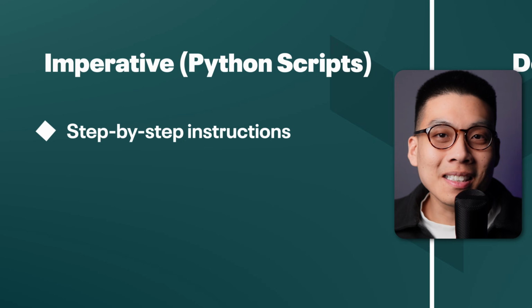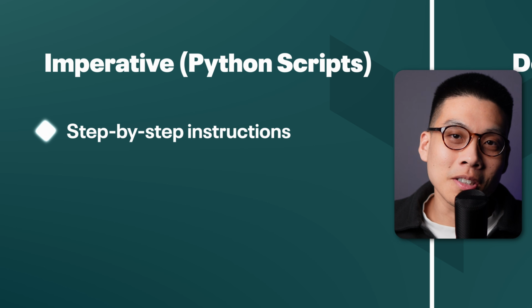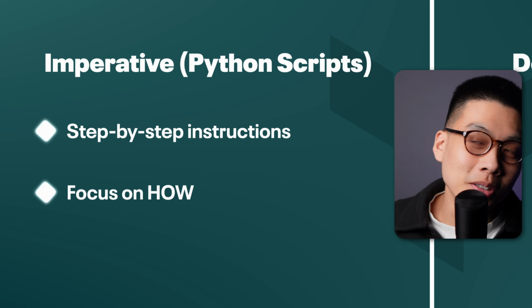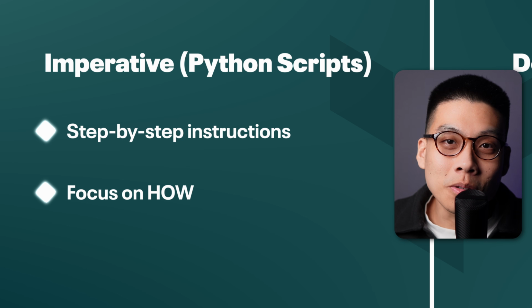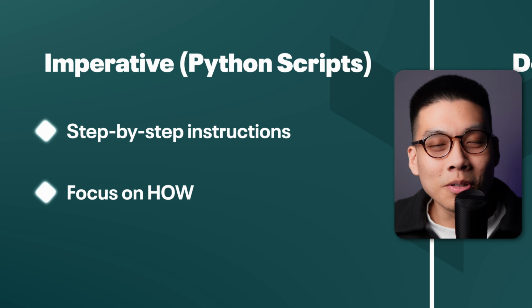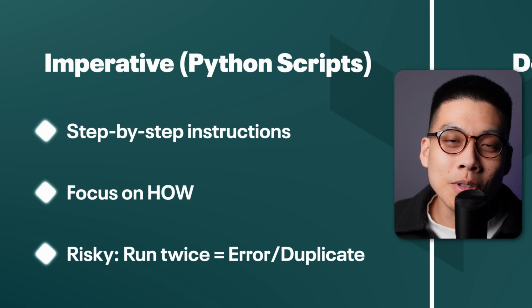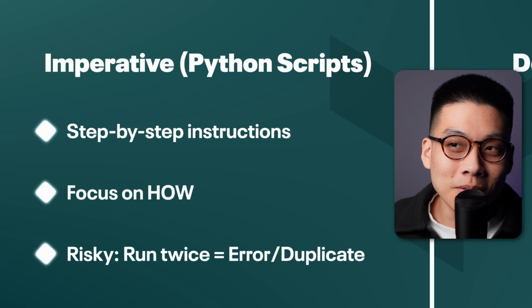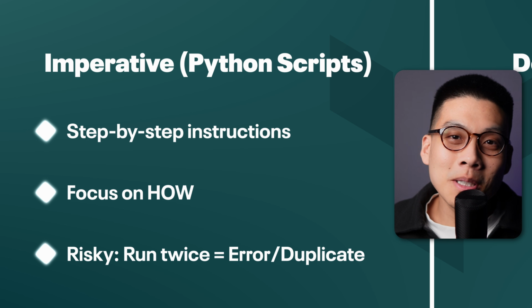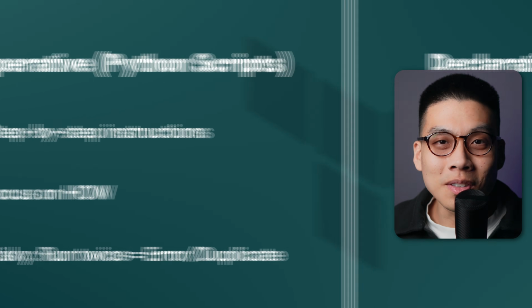Think of it like getting in a taxi and giving the driver turn-by-turn directions. Turn left here, drive 500 meters, stop at the light, turn right. You're in control, but you're also responsible. If there's a road closure that you didn't know about, the script breaks. But even more dangerously, if you accidentally read those instructions twice, the driver turns left twice and you may end up in a ditch. In the coding world, that means you accidentally bill yourself for 2 servers instead of 1.